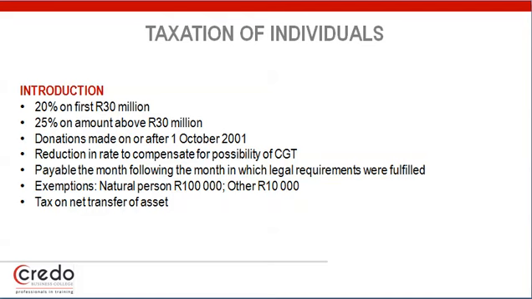Even though the aggregate value must be determined to establish the applicable rate, donations tax is payable on each donation separately. Donations made on or after the 1st of October 2001 could have a possible reduction in the rate to compensate for the possibility of CGT. The donations tax is payable the month following the month in which all legal requirements were fulfilled. Natural persons have an exemption of 100,000. Other entities have an exemption of 10,000 Rand per annum. Effectively, donations tax is a tax on the net transfer of assets.